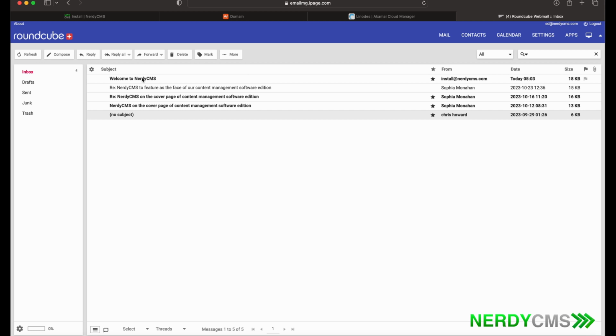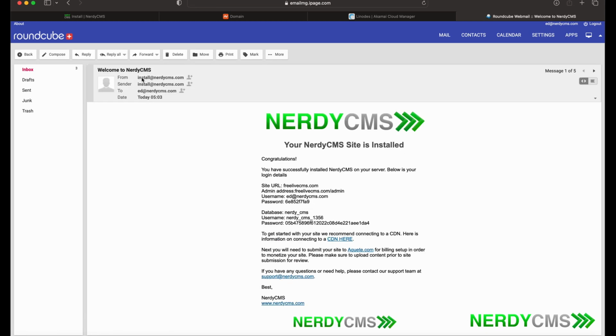Now, once done, go to your email address and you will see the installation email. You will see your admin password, your admin login, email address. Also, you will see the database information that is on the server that was created, and just various items, including the support for NerdyCMS.